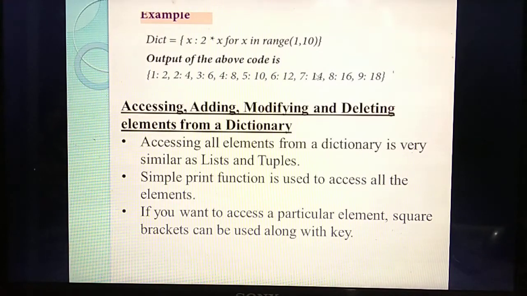Okay. So accessing elements from a dictionary is similar to how you access the elements from a list, tuple and set. Normally you access the elements using index numbers.